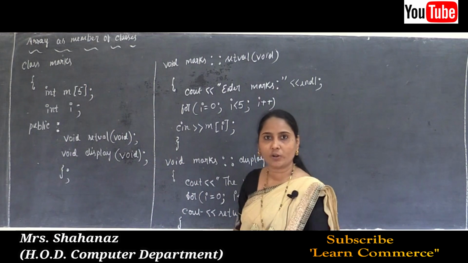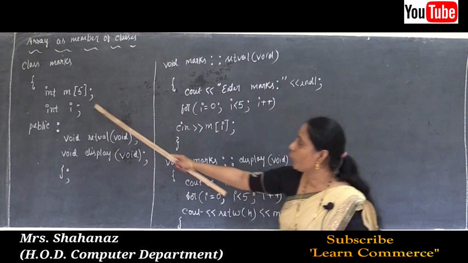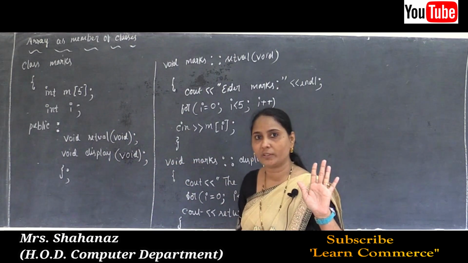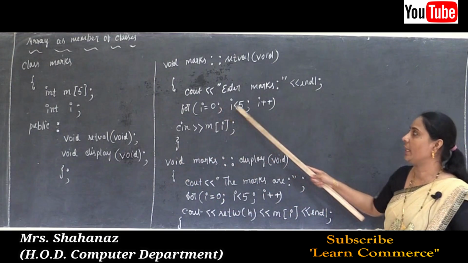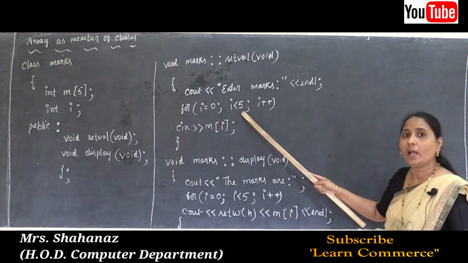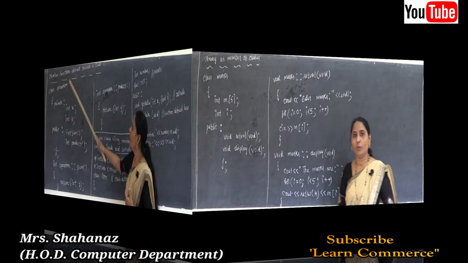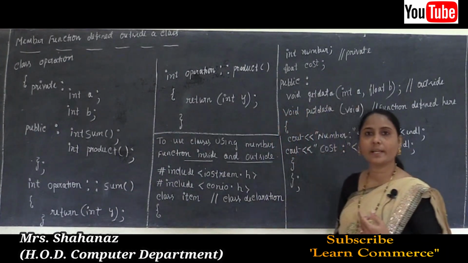Okay. Why? Because here not just one student's information is going to be entered, here totally from 0 to 4, that means the 5 students' information is going to be stored one by one, depending on the looping condition, till where it is going to be satisfied, till that it is going to enter the values here, and whatever we enter, such one is going to display the values. The example for member function defined outside a class.